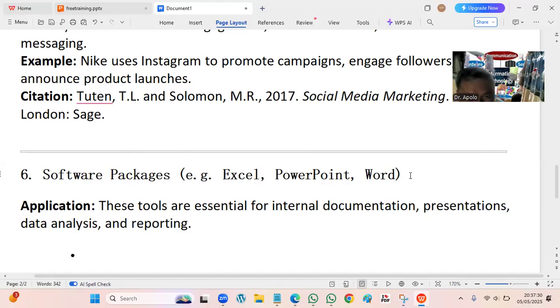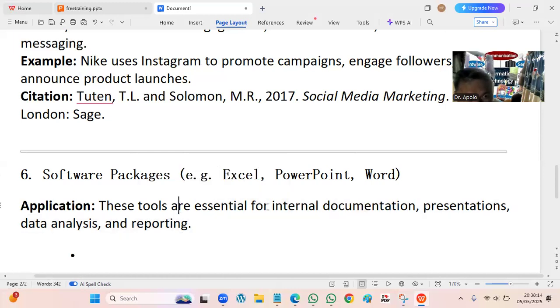Whether I wrote a short story, we call it novels, Word has been there. And then you can wrap up in Word. So word processing is a major software that came there, and I've been using this for almost 30 years. Everyone is proficient and accustomed to using word processing, because Word has a lot of tools to make your job easier, and then you can make it a PDF very easily. So these application tools are essential for internal documentation, presentation, data analysis, and reporting.